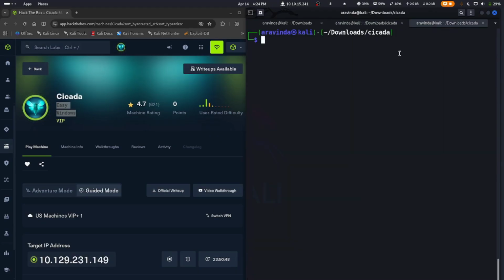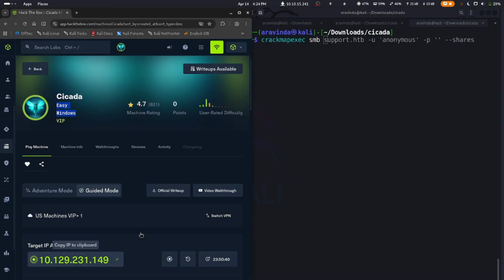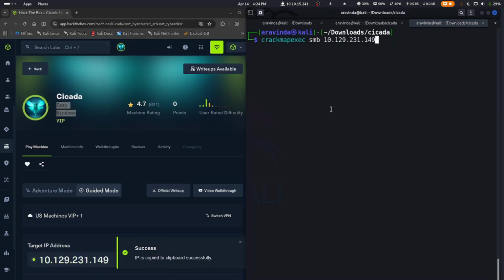So let's do SMB enumeration using CrackMapExec. We can also use NetExec for this purpose, so the tooling is your choice. We do crackmapexec smb, the IP, -u to specify the username, -p to specify the password, and --shares to list the shares.